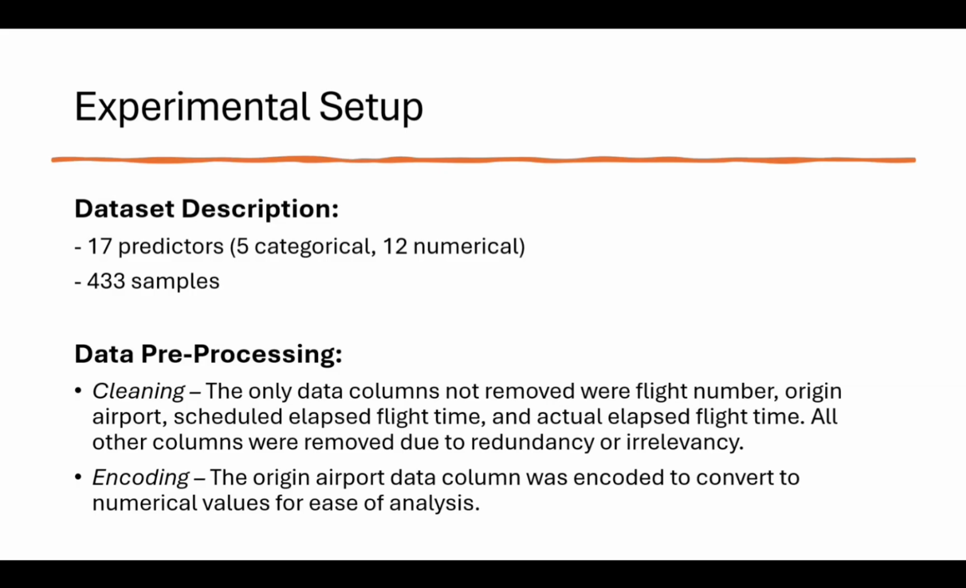samples. Then, in the second part of the experimental setup, the data was put through the pre-processing phase, which consisted of cleaning and encoding the data. For cleaning the data, all data columns were removed with the exception of the flight number, origin airport, scheduled elapsed flight time, and actual elapsed flight time. The reason behind doing this was because many of the data columns were either redundant or irrelevant to this project and would have only cluttered the results of the forecasting models.